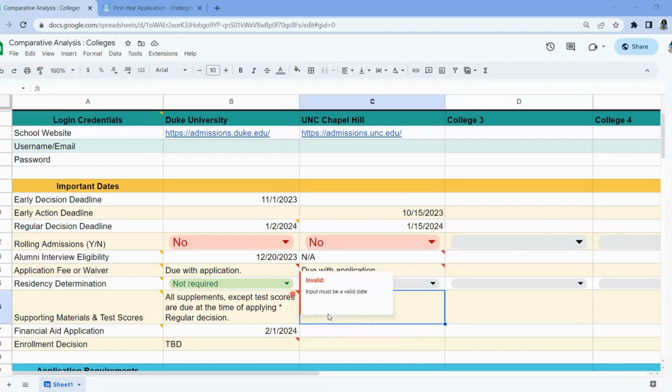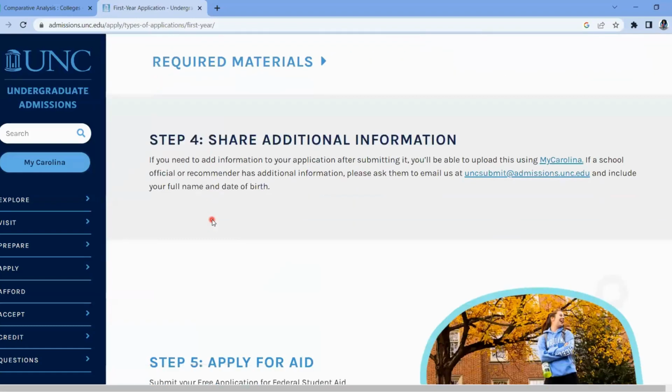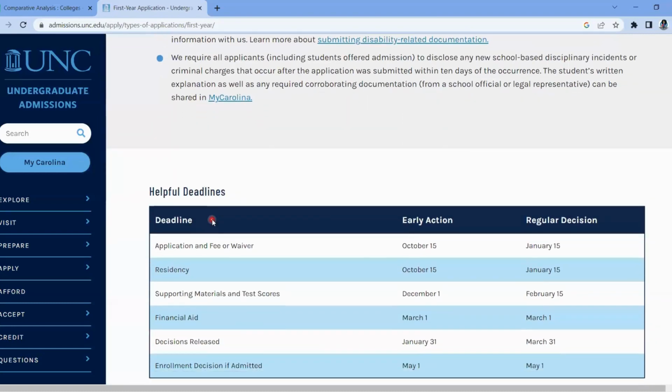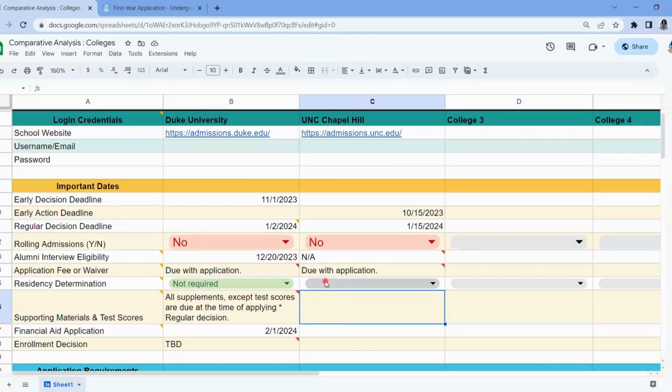All right, and UNC Chapel Hill is a public institution, so they may have a bit more rigorous process around residency determination. So I'm going to go back to their helpful deadlines and see if they mention anything about residency. I'm going to scroll down. And I see helpful deadlines, residency, and it's the same as your application deadline. So any residency determination forms or third-party services need to be completed by the time you submit your application. So I'm going to say at the time you apply, that's when it's due.